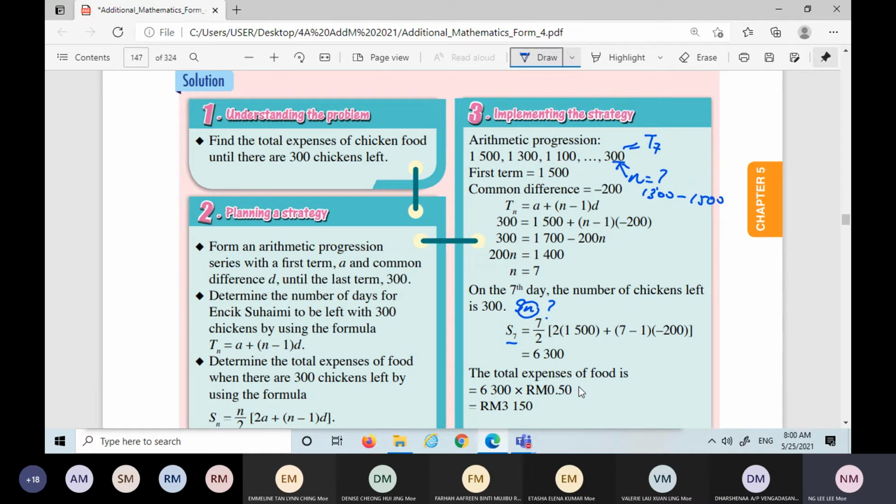Yes, someone on the mic? Teacher, when can we use the Sn equals n over 2 times a plus l?